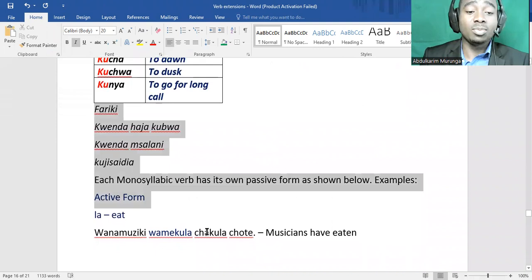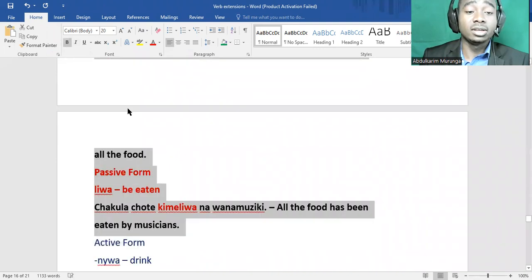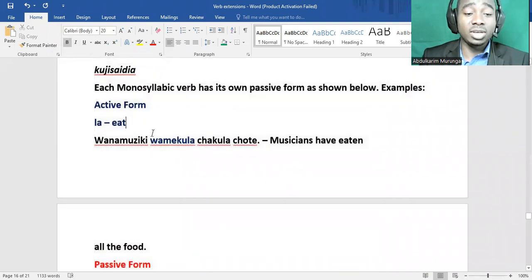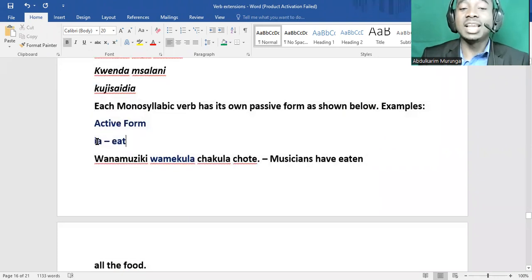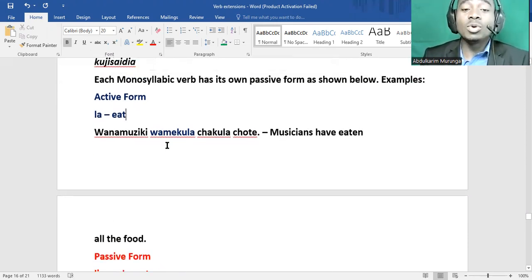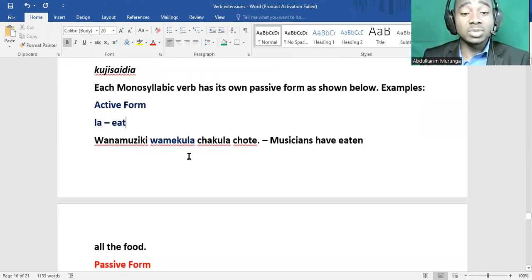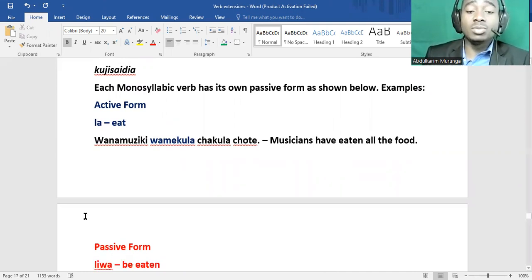Let me make it bold again. Okay, so the first one is la, which is to eat, but you don't say la, la, la, okay? Wanamziki wamekula chakula chote. All the musicians have eaten all the food.